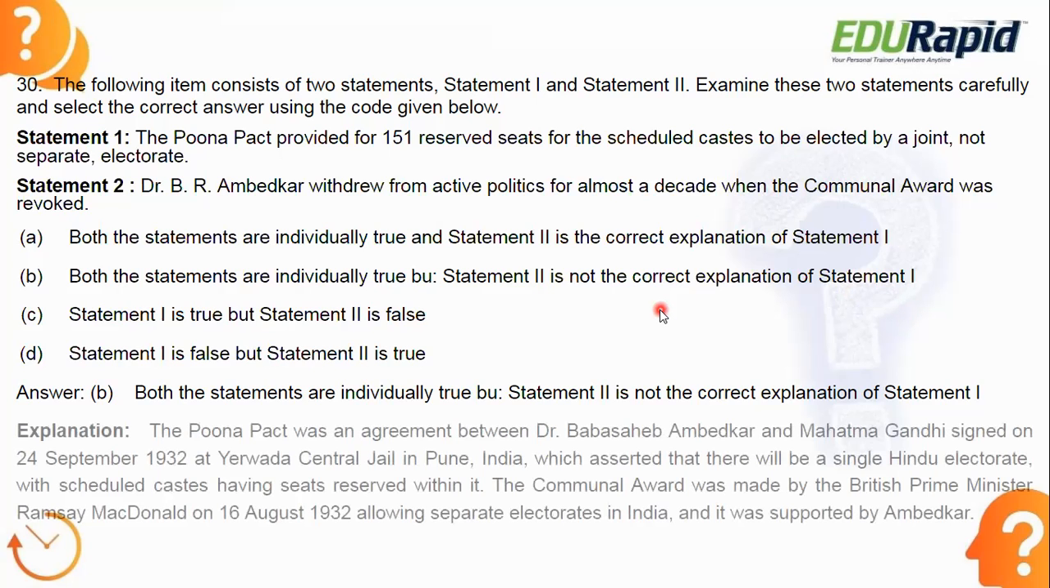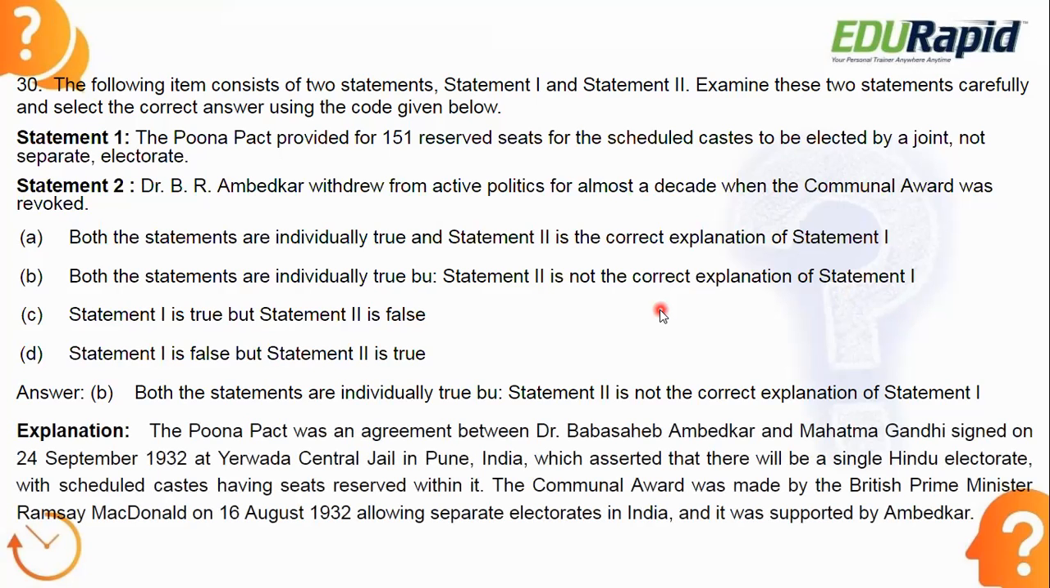Both statements are individually true. The Poona Pact was the agreement between Dr. Babasaheb Ambedkar and Mahatma Gandhi. It was signed on 24 September 1932 at the Yerwada Central Jail in Pune. So between whom did this pact happen? Between Ambedkar and Mahatma Gandhi. It asserted that there will be a single Hindu electorate with scheduled castes having seats reserved within it. Before this Poona Pact, the Britishers came up with the communal electorate for the depressed classes.